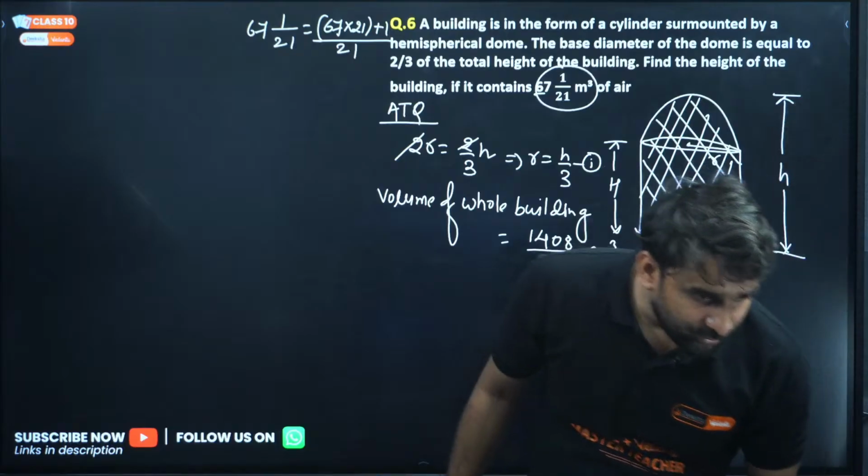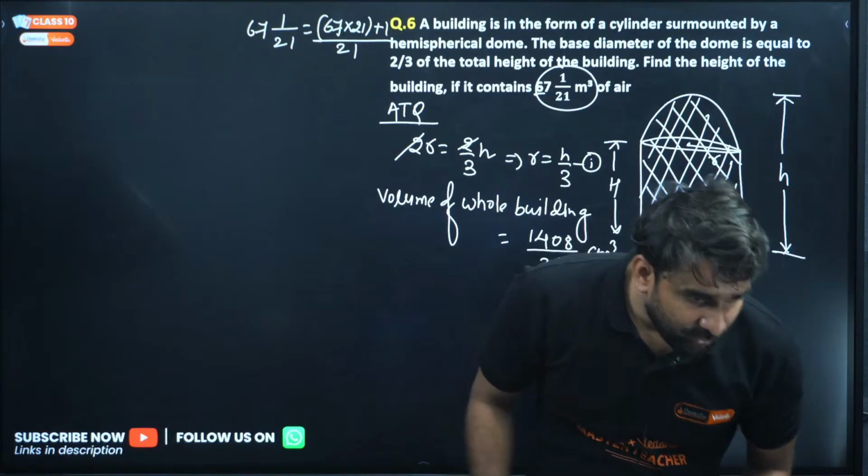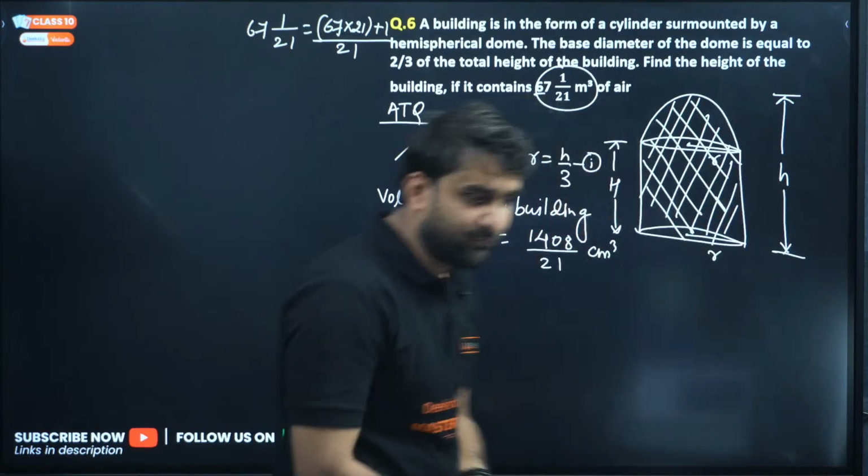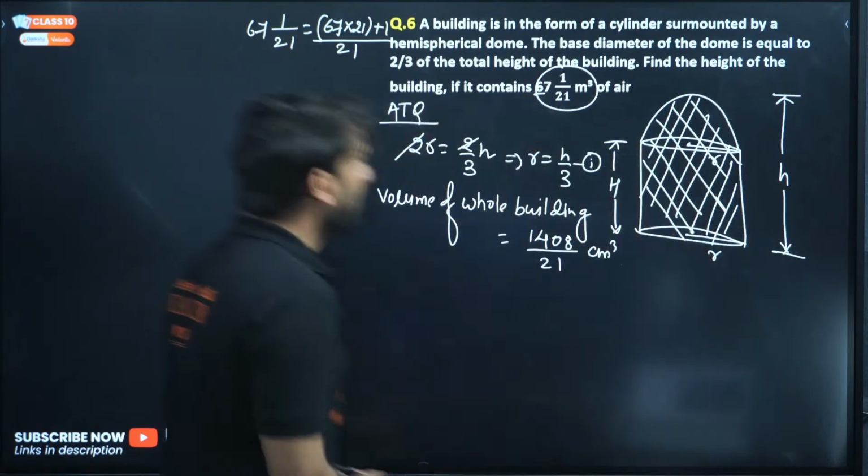Kuldeep, 1/3 should be the radius. We have to find h from the radius putting. Yes, of course, Raksha. Okay, now do.